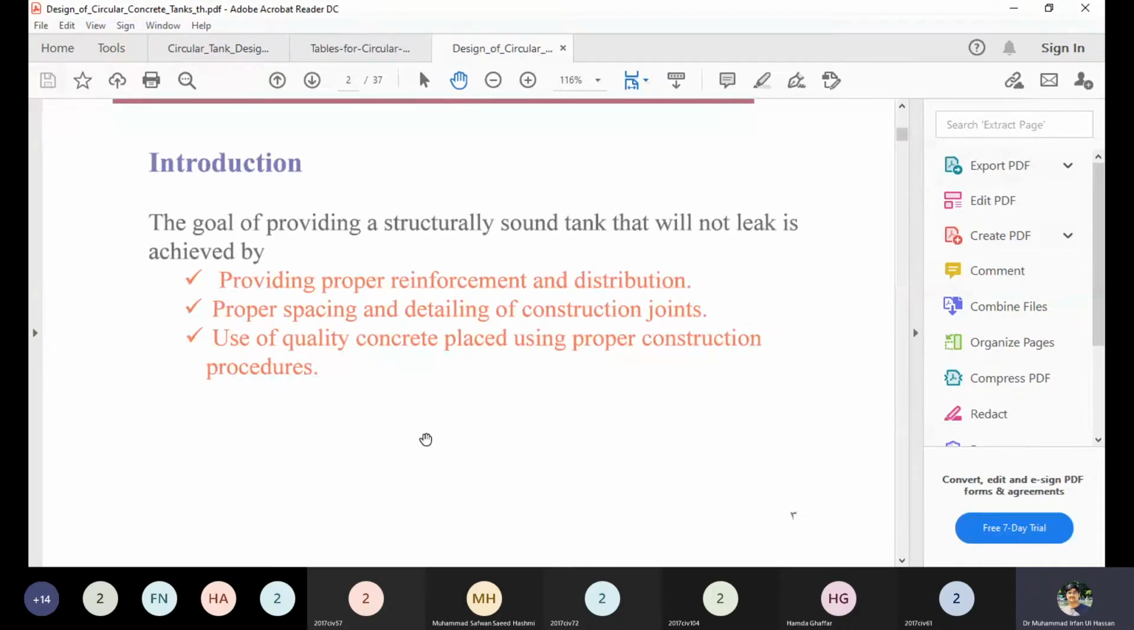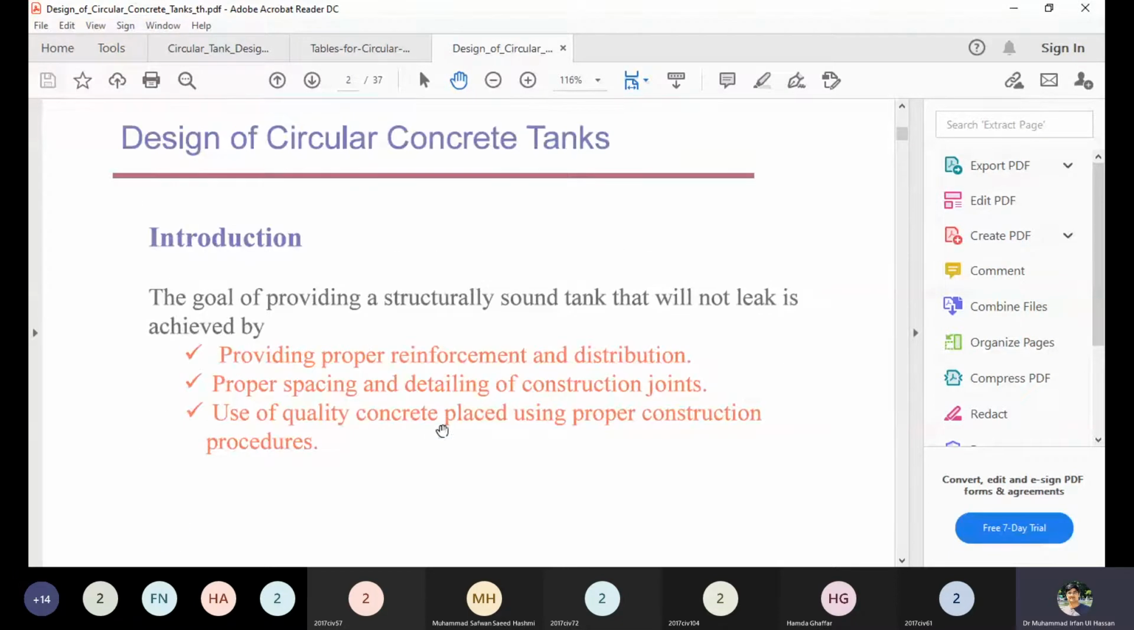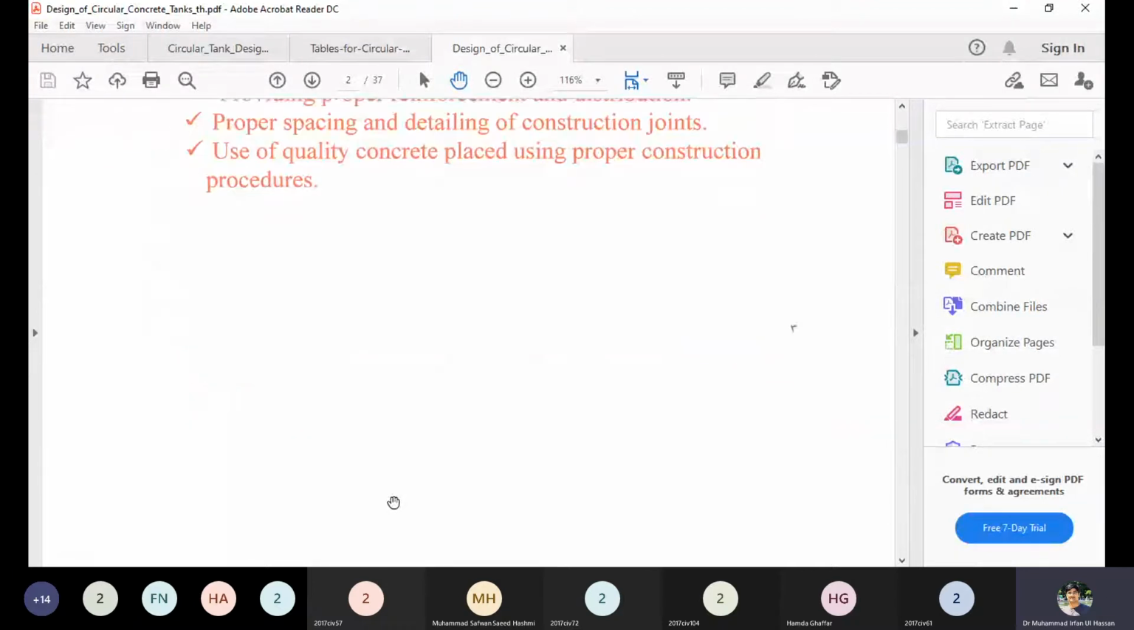Now, what are the goals for providing circular tanks? Of course, the tank should be properly sound and should not leak. This is possible by providing proper reinforcement with lesser spacing, proper detailing of the tank design and construction joints, and quality concrete must be placed. So for that purpose, we can use high cement content and high strength concrete. Then we can also use seepage control admixtures.